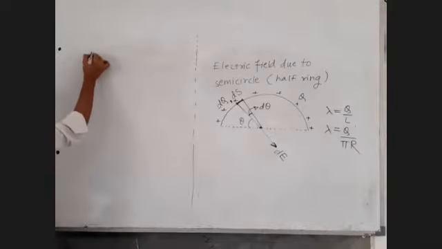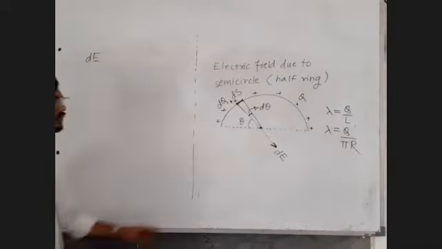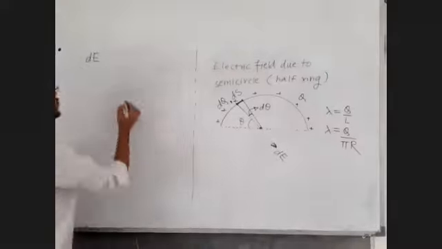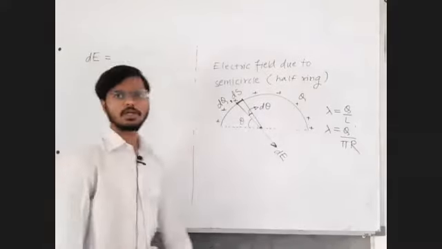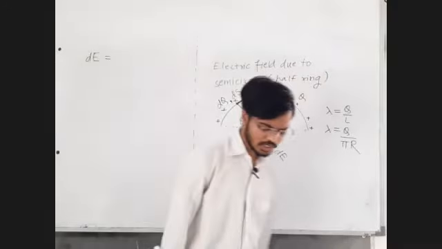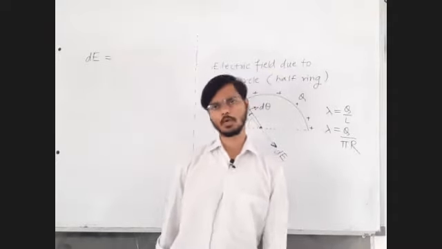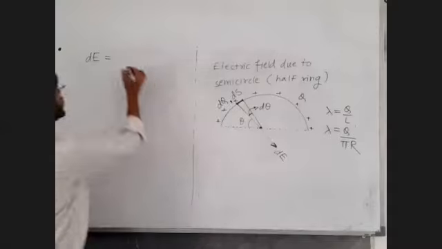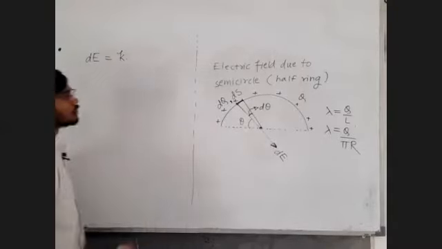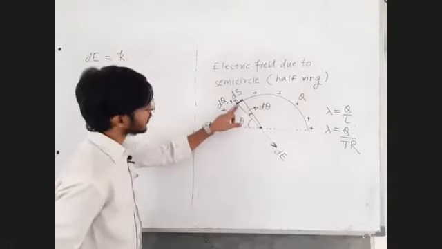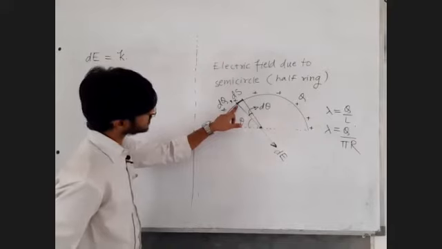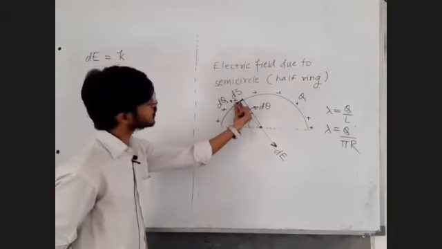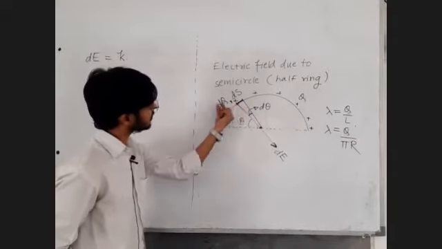A small electric field dE will be equal to what? What is the formula for electric field due to a point charge? 1 upon 4 pi epsilon 0 q upon r square, or k q upon r square, where k is small k. Here q means the given point charge, which is dq.